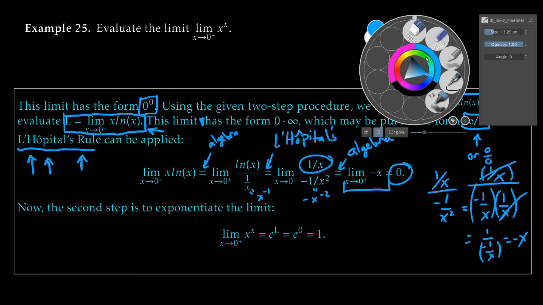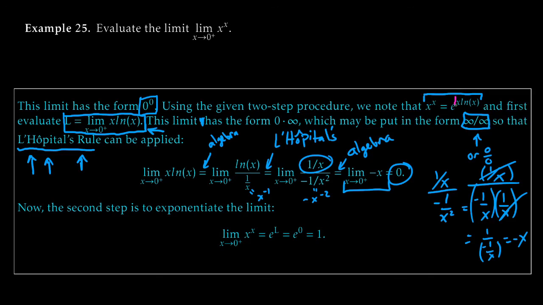That's only, switch to a different color just to highlight it, that's only this chunk right here, not the whole thing. So when we want to get our answer, we just take what we had and we exponentiate it. That is, the limit as x goes to 0 from the right of x to the x is just e to the L, where L is this value we just found, which is 0. So e to the L, e to the 0, anything to the 0, other than 0 or infinity or something like that, is 1. Bada boom. We got our final answer.